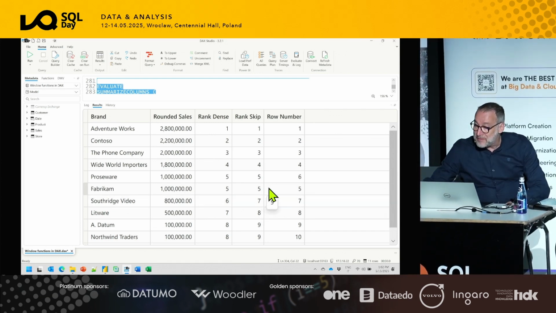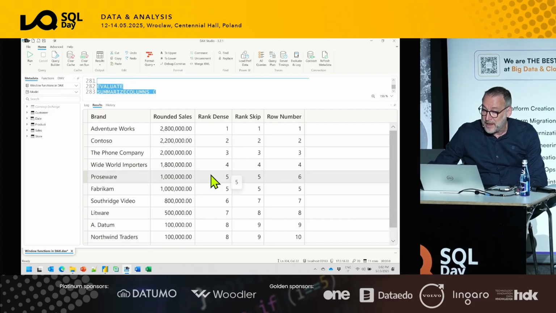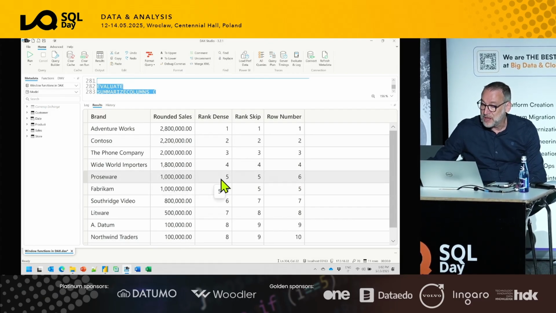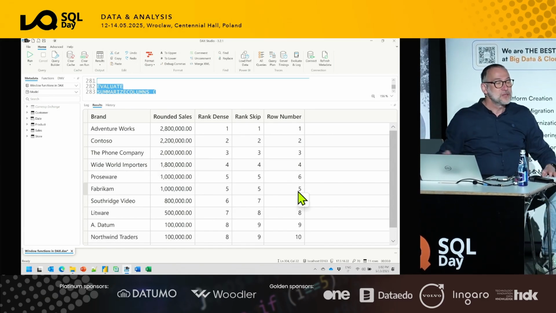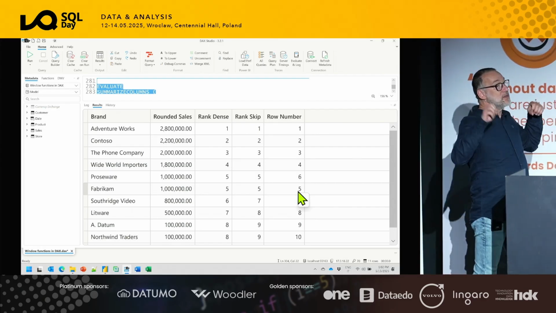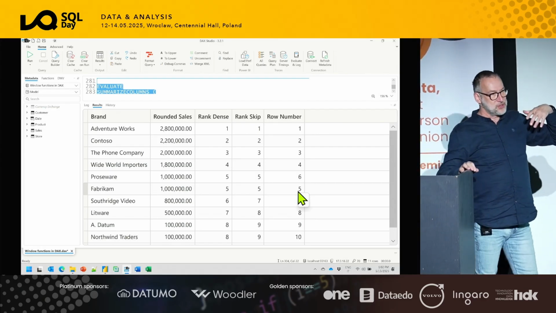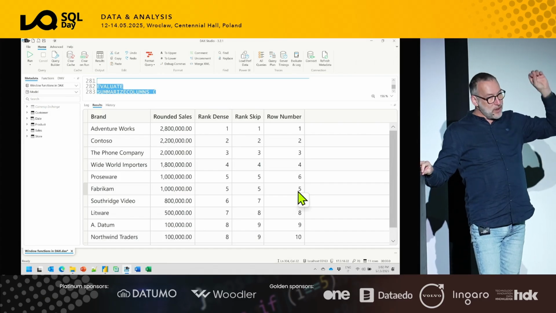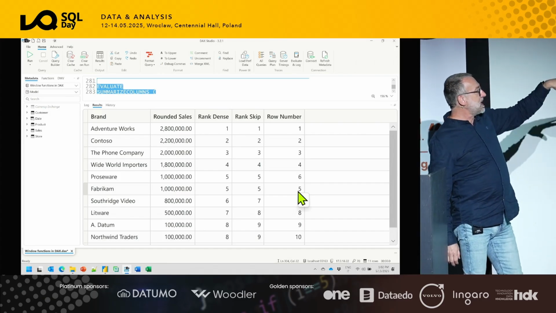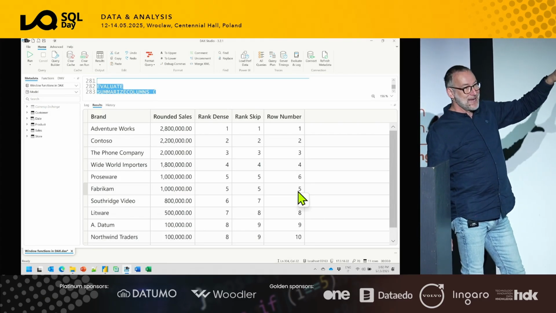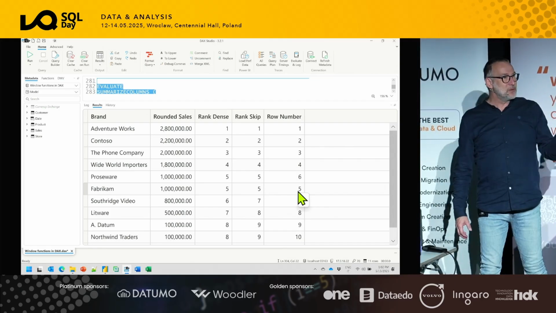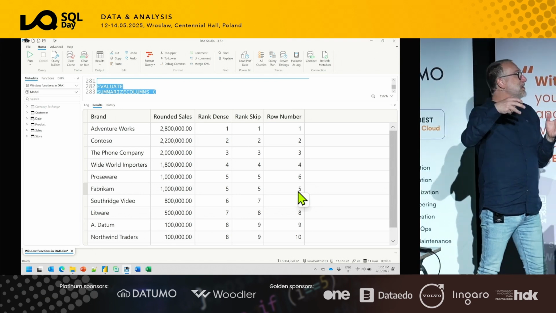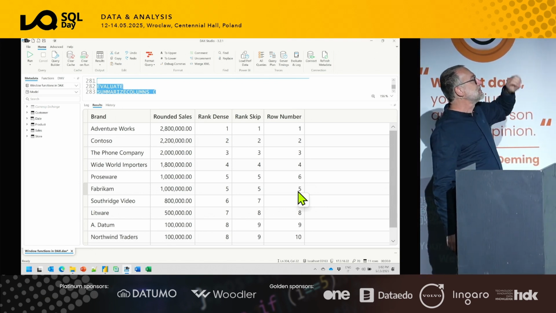But the thing is, row number ranks these two rows in a different way. They are ranked 5 in dense, and 5 and 6 here. They are 6 and 5 using row number. What does row number do? Row number uses the same algorithm of other window functions to guarantee uniqueness and then ranks in a unique way. So it says, because the rounded sales alone is not enough to guarantee uniqueness, I add the brand. And once I add the brand, I obtain the capability of producing 5, 6, 7.